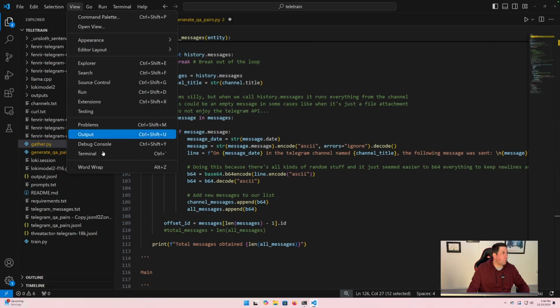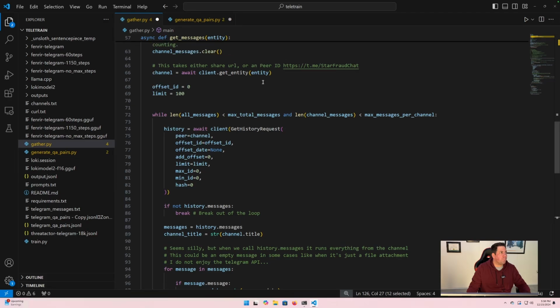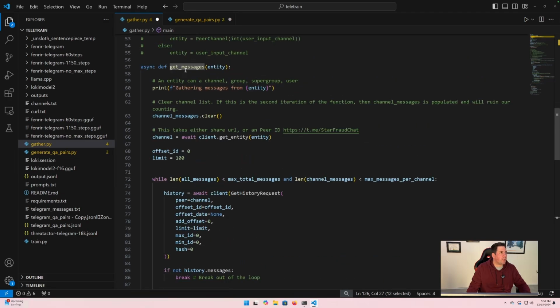Let's see if we can do a little word wrap so it's easier. That didn't really help that much, but we can look. So remember, this get messages function is called every time we loop through a channel. Telegram refers to an entity, which could be a channel, it could be a group, it could be a supergroup, it could be a user.